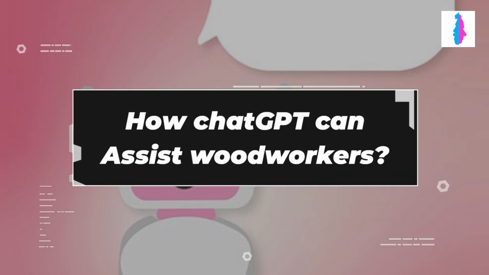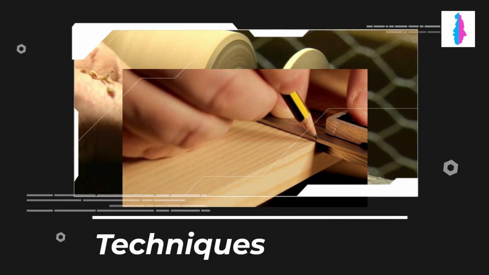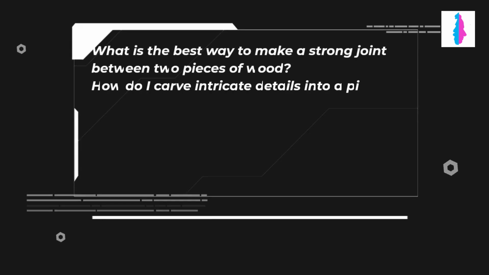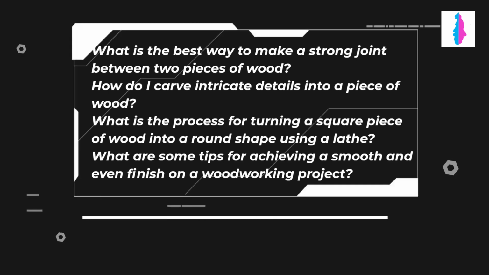As a language model, ChatGPT can provide woodworkers with information on a variety of topics related to their craft, including techniques. ChatGPT can offer advice on various woodworking techniques, such as joinery, wood carving, wood turning, and finishing. Here are sample questions to ask ChatGPT regarding techniques. What is the best way to make a strong joint between two pieces of wood?